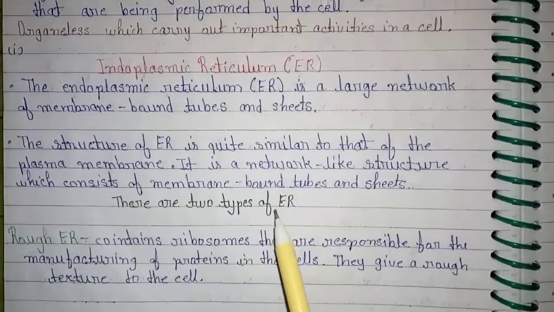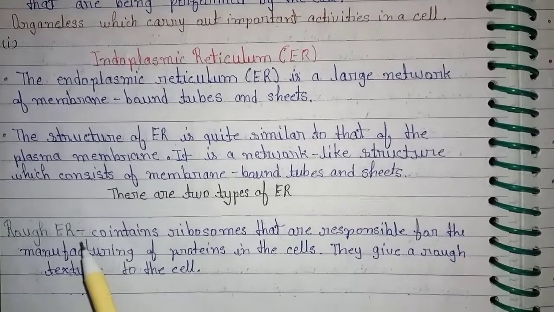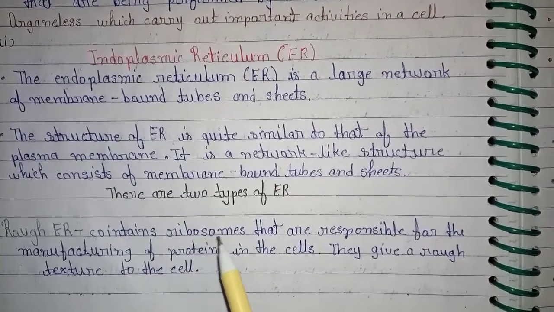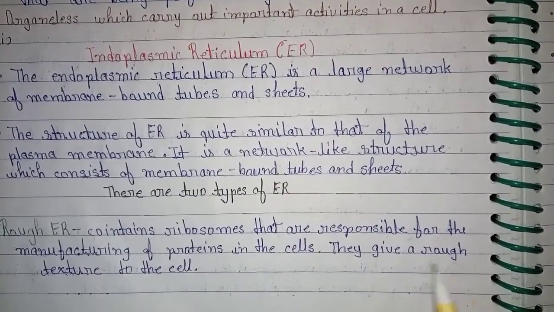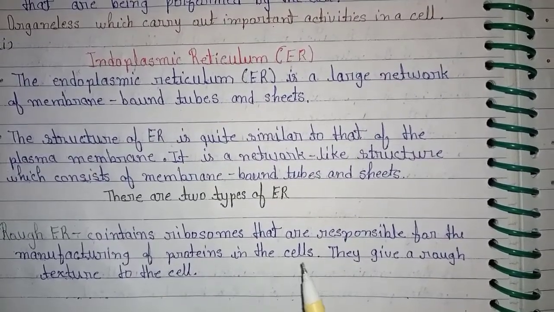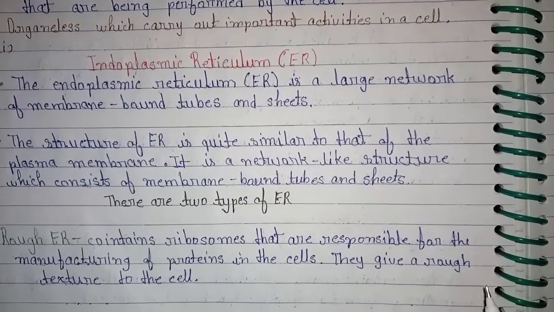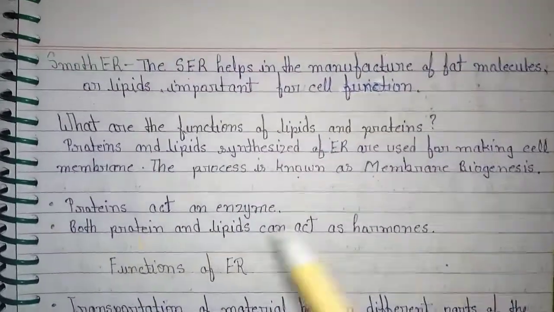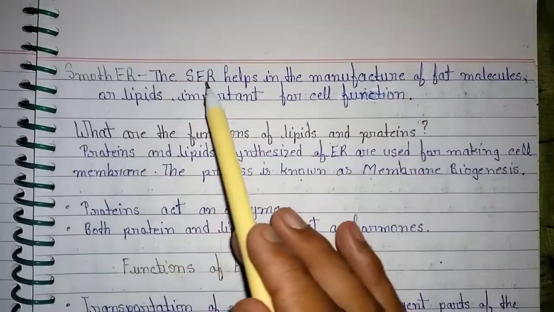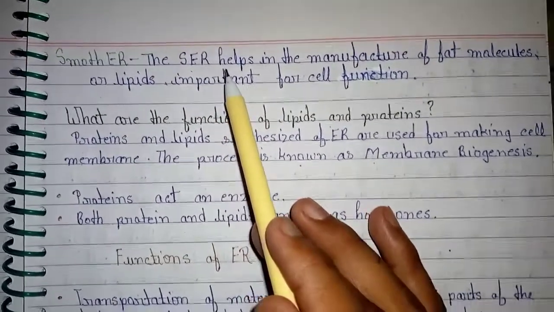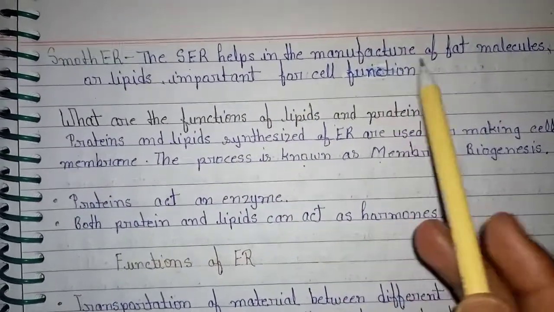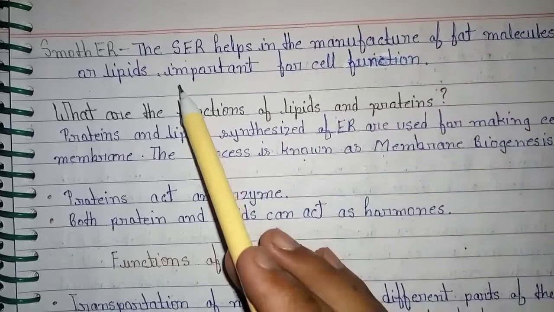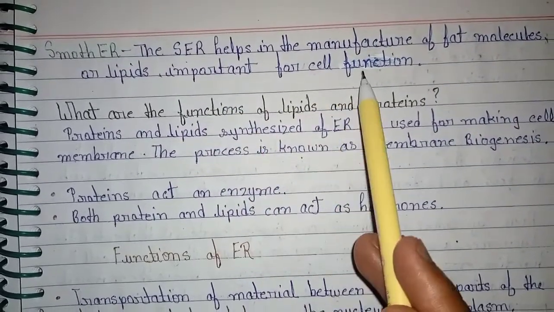There are two types of endoplasmic reticulum. Rough endoplasmic reticulum contains ribosomes that are responsible for the manufacturing of proteins in the cell. They give a rough texture to it. Smooth endoplasmic reticulum. The smooth endoplasmic reticulum helps in the manufacture of fat molecules or lipids important for cell functions.